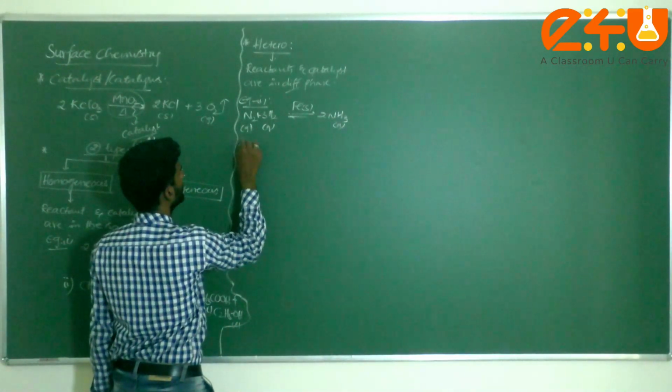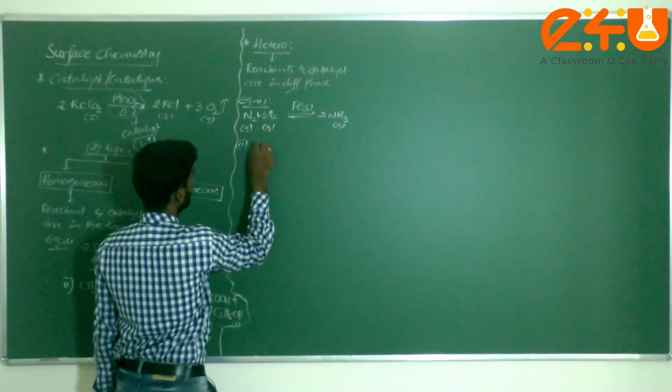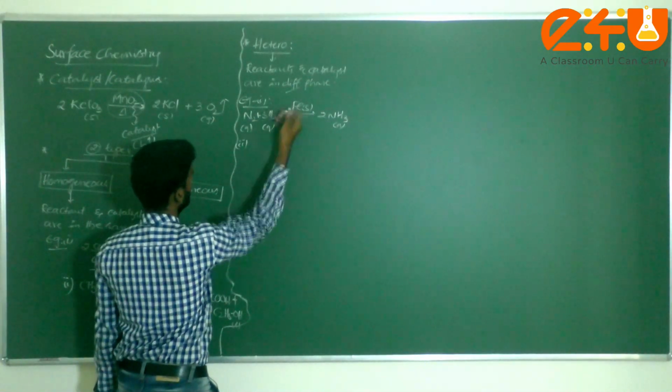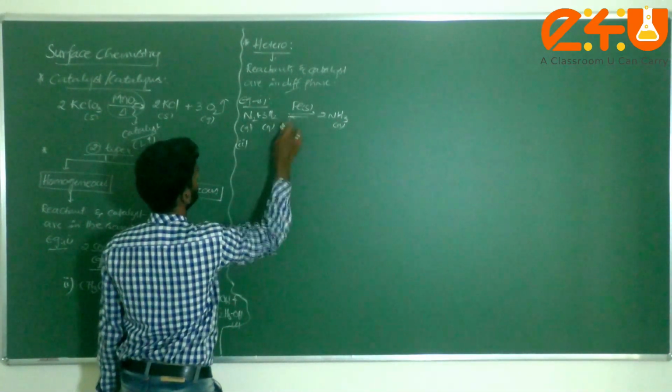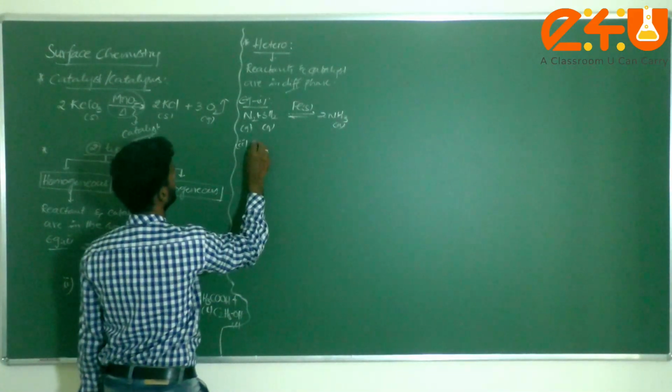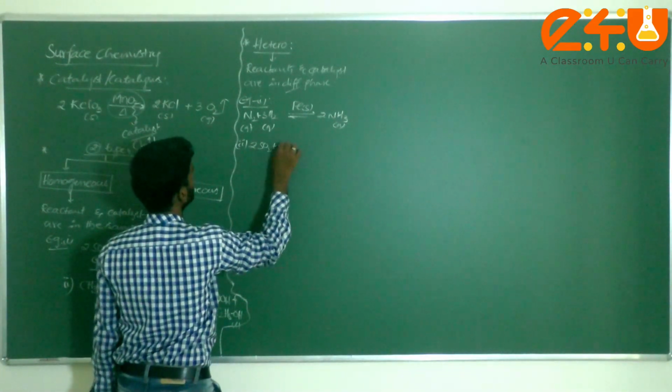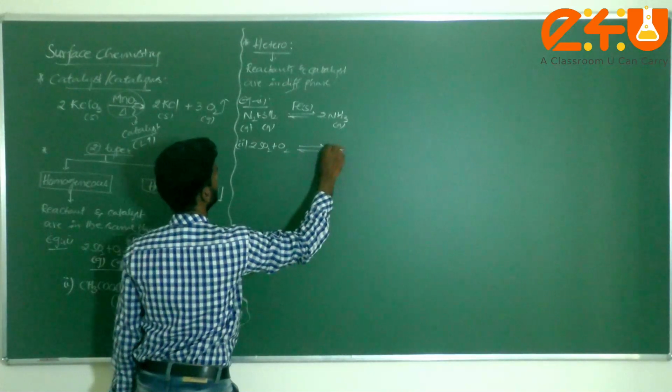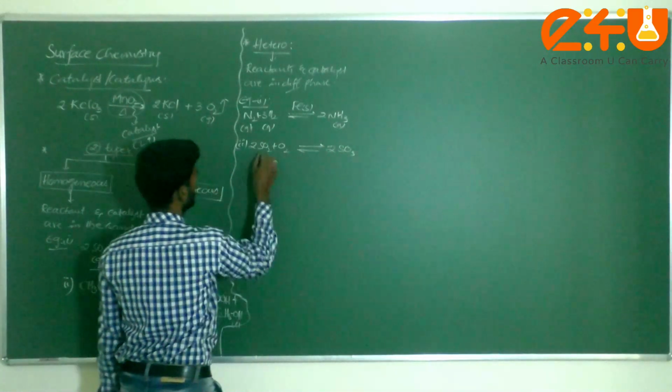Next, a different example you can consider: N2 plus 3H2 gives 2NH3. The next one, 2SO2 plus O2, which is in equilibrium with 2 moles of SO3. It is a gas.